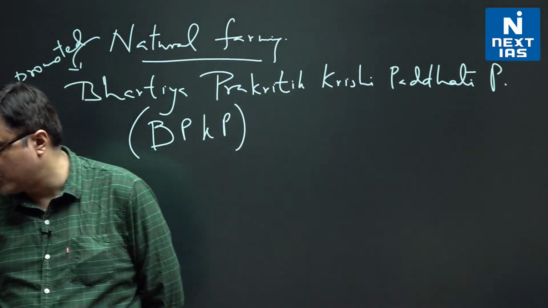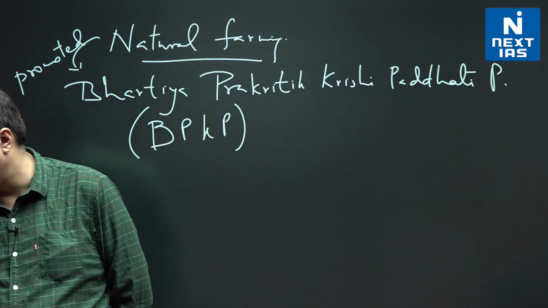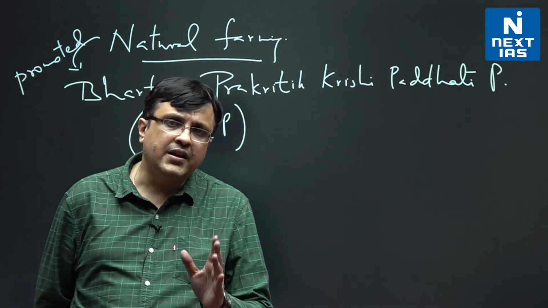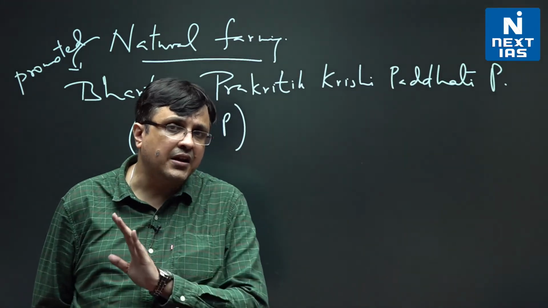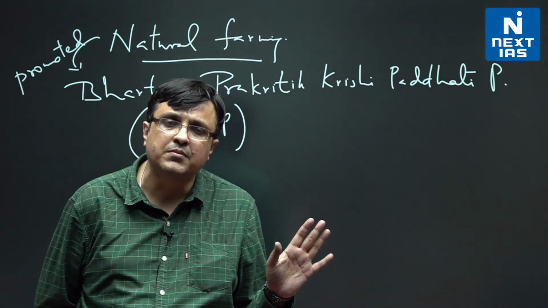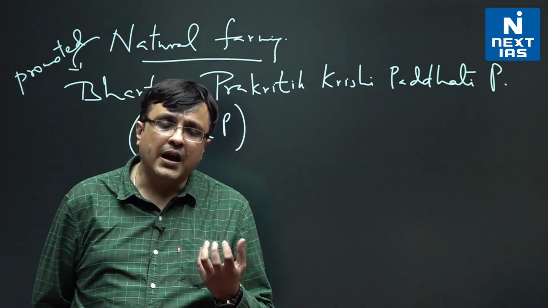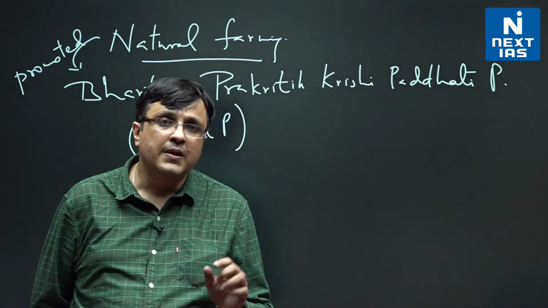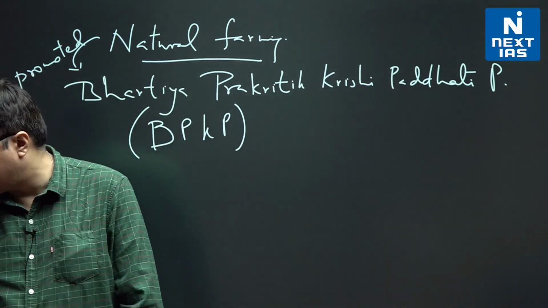That is through natural farming, irrespective of chemical fertilizers. The idea is to minimize the use of chemical fertilizers and pesticides and remove them from the Indian farming system so that there is better quality cropping. And this is not organic farming, mind you. This is natural farming, different from only organic farming.